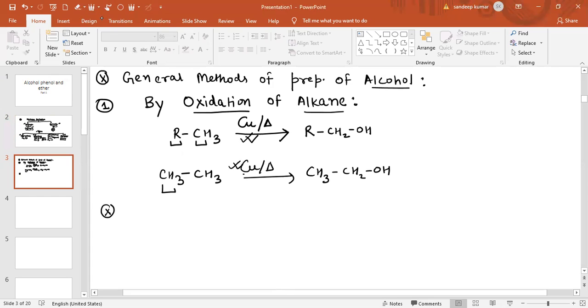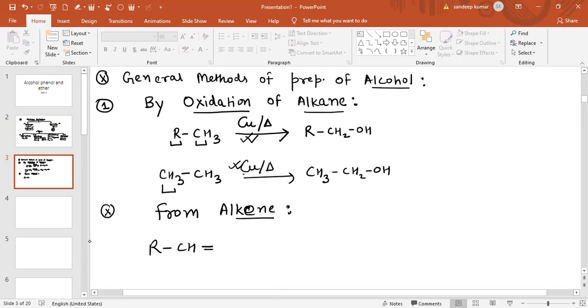Another method for the preparation of alcohol basically. So next we are going to discuss the preparation of alcohol from alkene. We will discuss each and every reaction in detail.